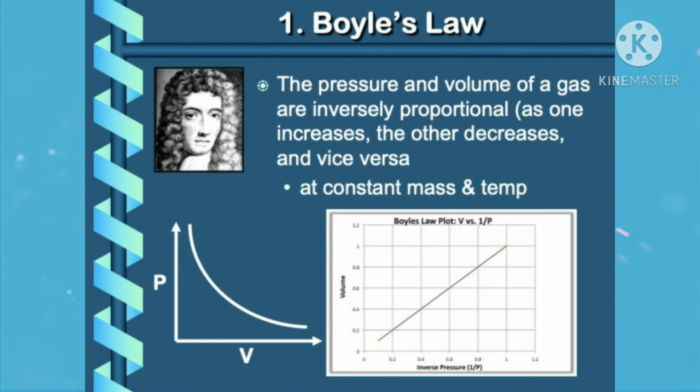So the first gas law is Boyle's law. So what's Boyle's law? Boyle's law is the pressure and the volume of a gas that are inversely proportional: as one increases, the other decreases and vice versa, at constant mass and temperature.